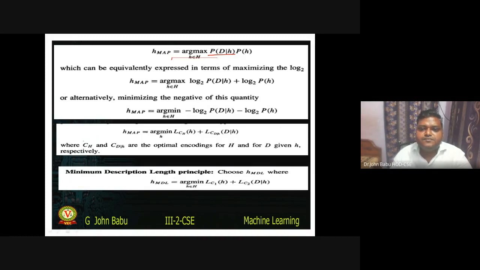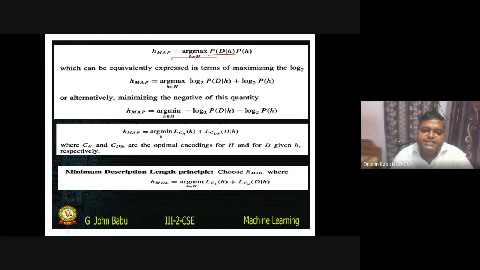And we know that maximizing this expression is the same as maximizing the logarithm of this expression. If you take logarithm base 2, log of A times B is equal to log A plus log B. So logarithm base 2 of likelihood plus logarithm base 2 of prior probability.